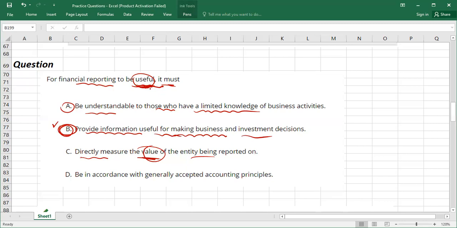Then they're saying that for financial reporting to be useful, it must be in accordance with the generally accepted accounting principles. It is not necessary, because sometimes there are departures. We can depart from certain standards. For example, if your local laws contradict the accounting standards, you can depart in that scenario, right or wrong. So useful doesn't mean it must be in accordance with GAAP. No, it means it must be relevant and faithfully presented. So that is why option B is correct.